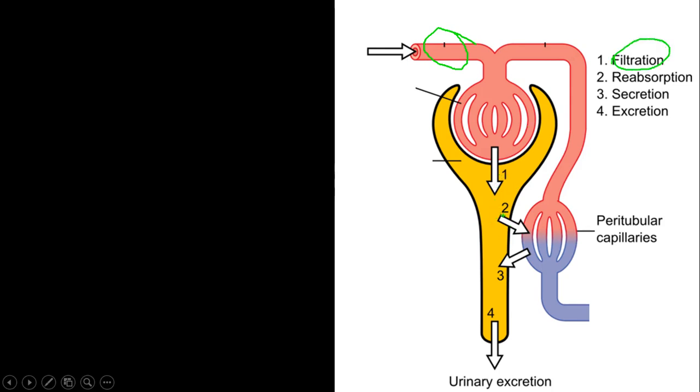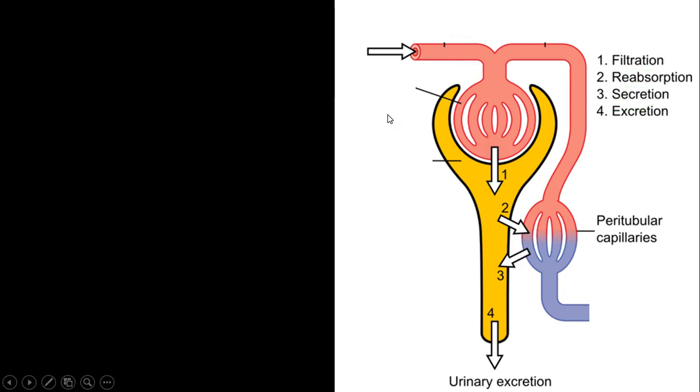And from these tubules, many things are reabsorbed back, and most of them are lipid soluble. All the lipid soluble substances, all the non-polar or hydrophobic substances, are absorbed. Around 99% of them are absorbed, and this process is known as reabsorption, and this happens by passive diffusion that we'll be talking about later. And besides that, many things are secreted back inside the tubules to be thrown away in the urine, and that is known as secretion.